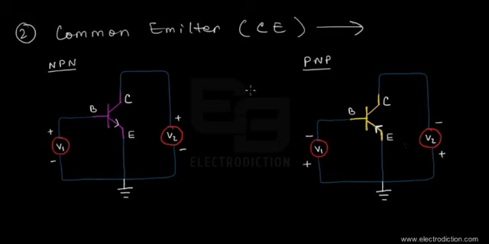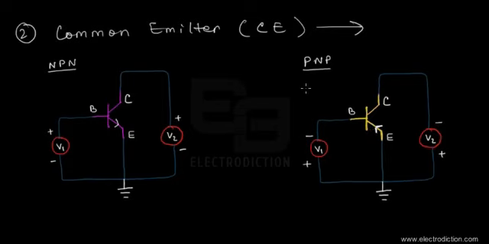The power supply sources are present in both the input and the output loops of both diagrams that we've provided over here, with their corresponding polarities. The polarities have been chosen in order to forward bias the base emitter junction in both types of circuits, and also to reverse bias the collector base junction in both types of circuits that we have provided.